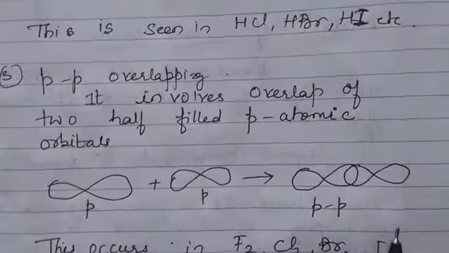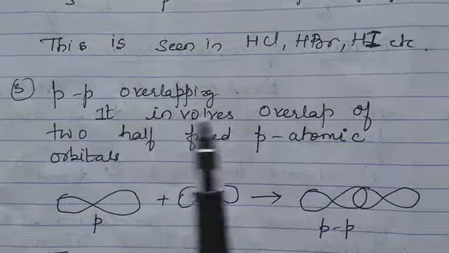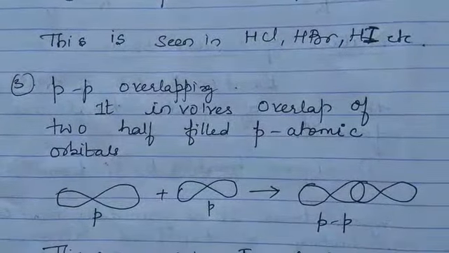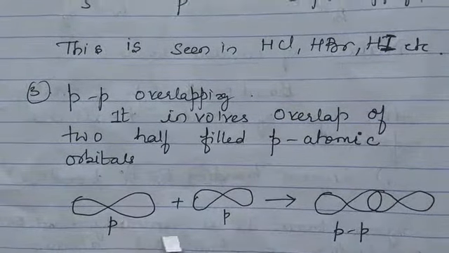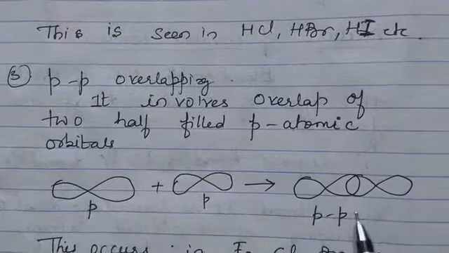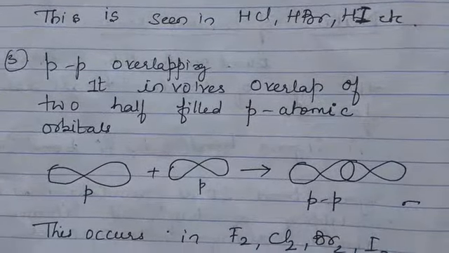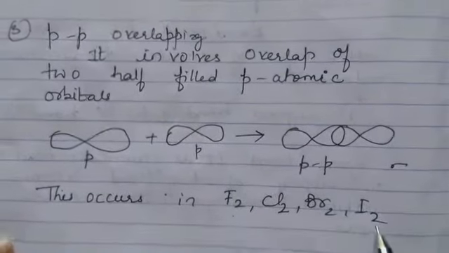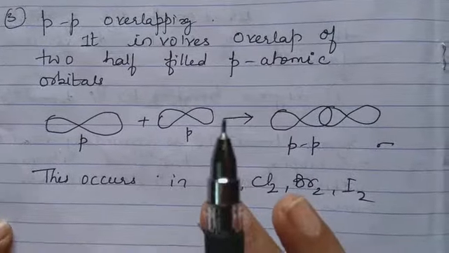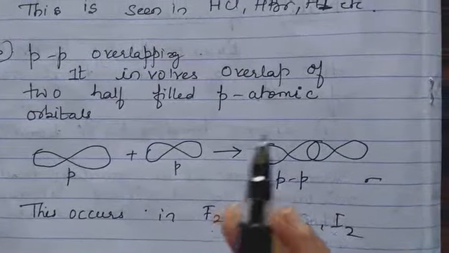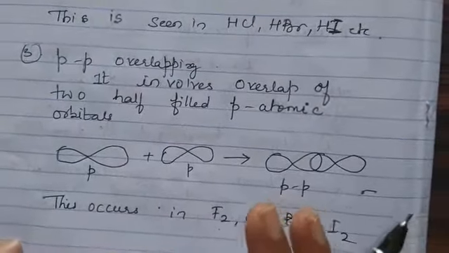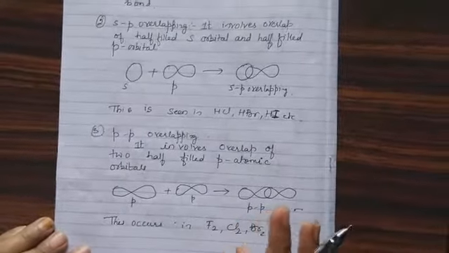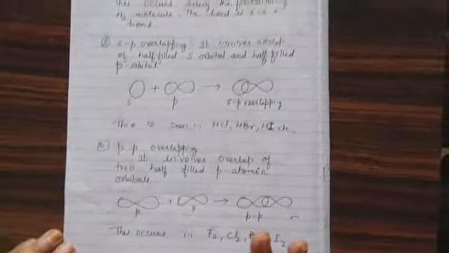Now coming to pp overlapping. Again in sigma bond, it involves overlap of two half-filled p atomic orbitals. I have a p orbital here, a p orbital here. They overlap leading to formation of pp sigma bond. This is seen in fluorine, chlorine, bromine and iodine molecules. So how many types of sigma bonds are there? SS overlapping, sp overlapping and pp overlapping. So you can see three types of overlapping in sigma bonds. One is SS, another one is sp, and the third one is pp overlapping.